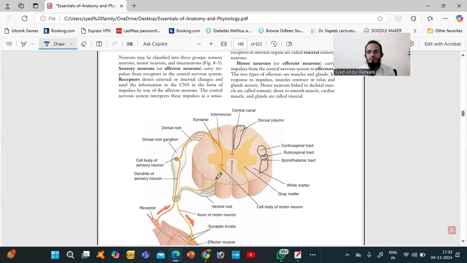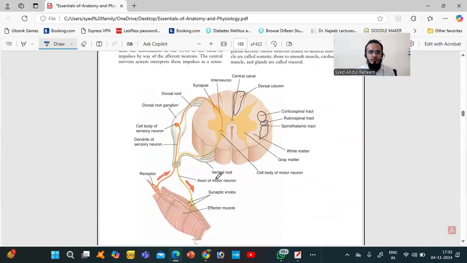Okay. So here the spinal cord is there. You can see this is the interneuron. Here it is connected to the motor. It is connected to the sensory. This is the synapse. Now we just talked about synapse, the exchange of information. This is the spinal cord, the gray matter. This is the white matter. What is gray matter? What is white matter?